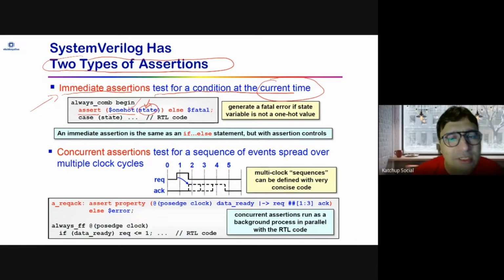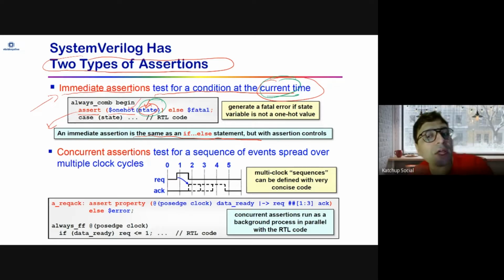So an immediate assertion is very similar to an if and else kind of statement, but you are using the SystemVerilog assert construct. It's very similar to checking a combinational logic, checking at a point in time whether a certain thing is true or not. Here you're checking whether all the bits of the state are one hot or not. Immediate assertions are checked at the current time. There is no time delay, anything like that. You are checking all the things which should be checked right at that time.